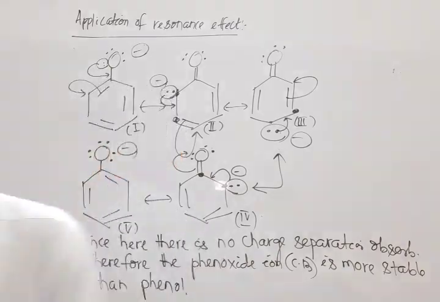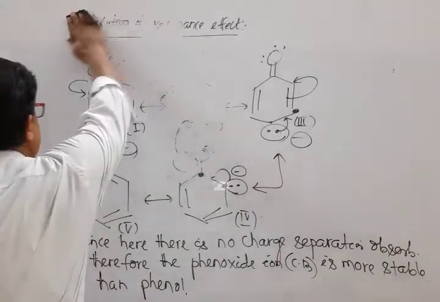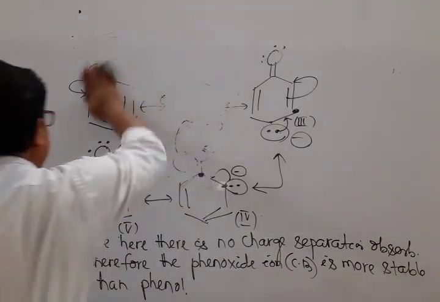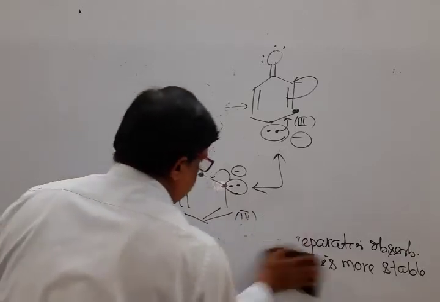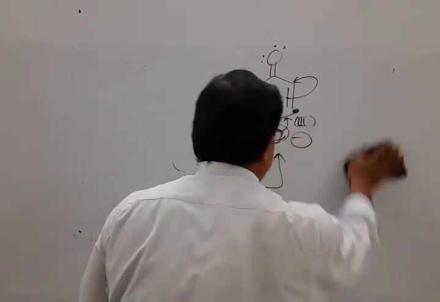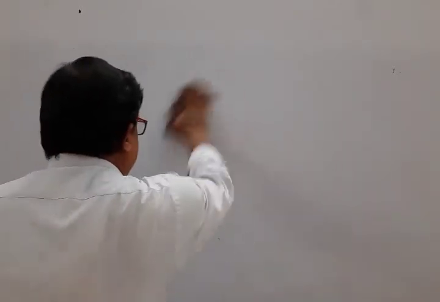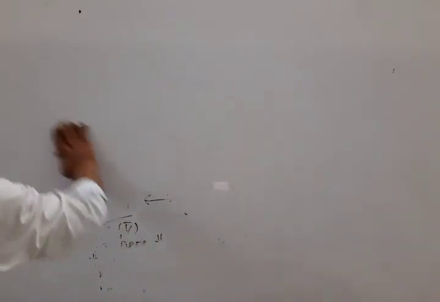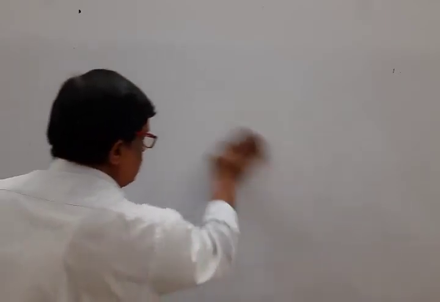Okay, next switch over to the second application, that means the second application of resonance effect: deciding the basic nature of organic bases, that is, comparing the basic nature of organic bases. What do we mean by base?